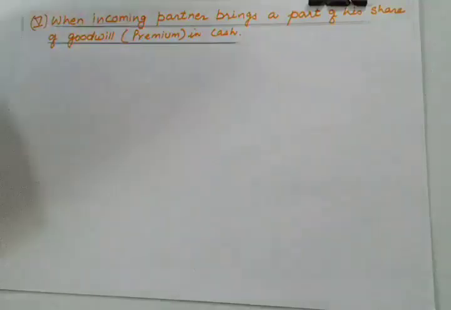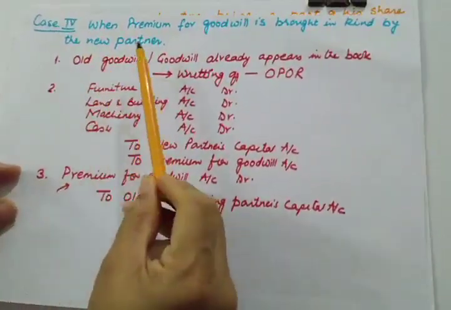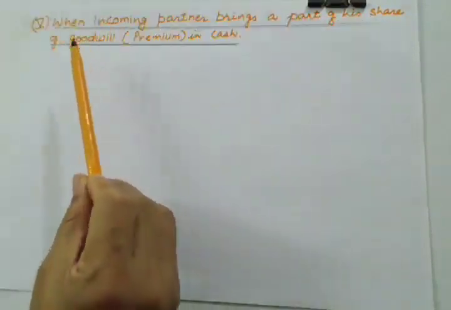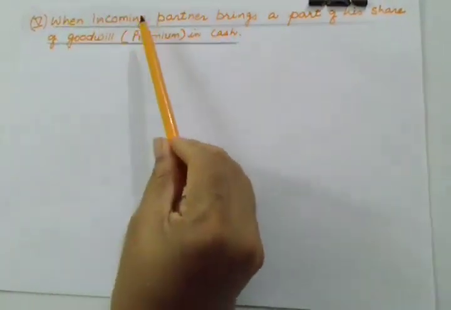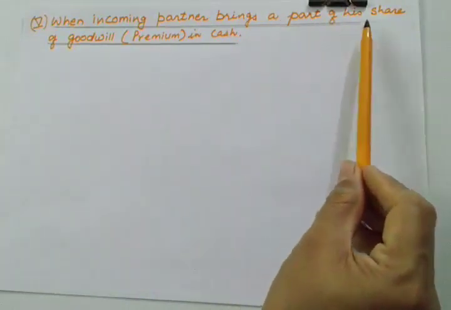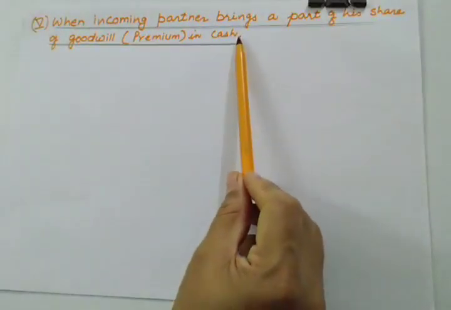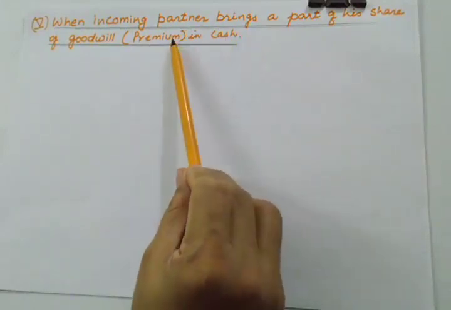Hello students, up till now we have discussed the fourth case, when the premium for goodwill is brought in kind via the new partner. So this is case 5, when the incoming partner brings a part of his share of goodwill in cash. It means he is not bringing the full share of premium in cash, he is bringing a partial premium.